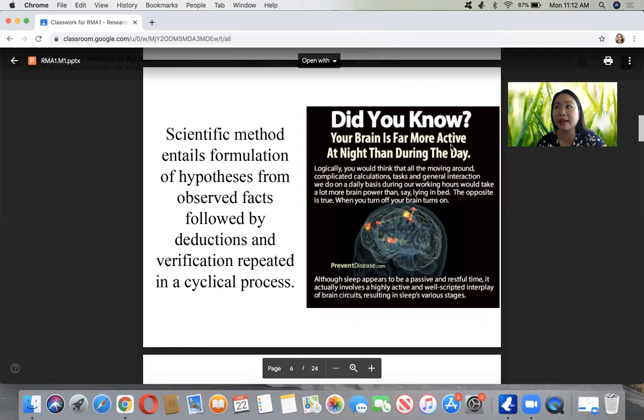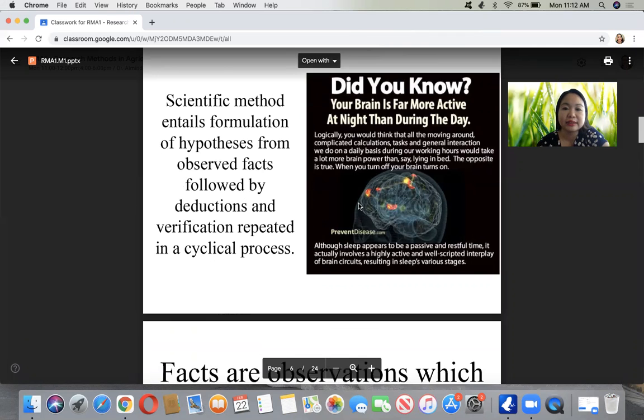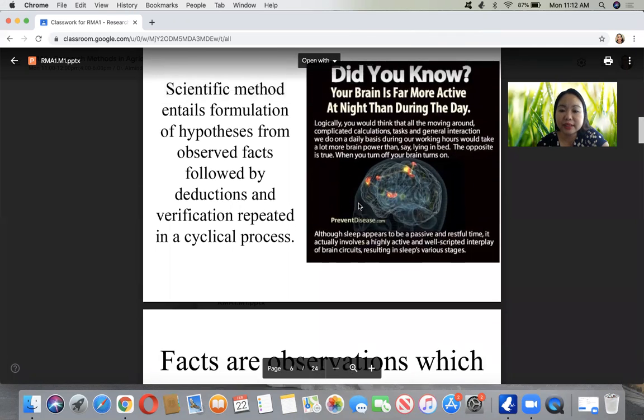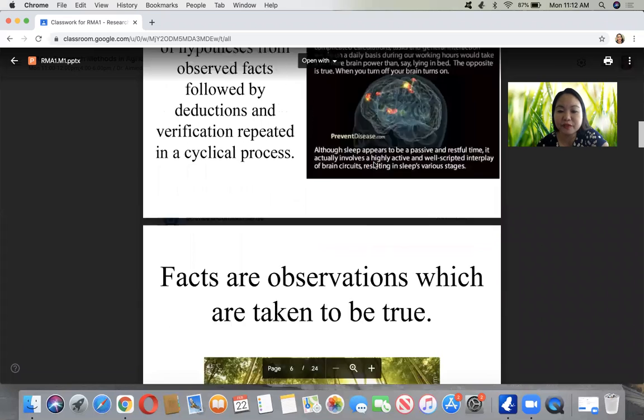Our daily lives are very open to our experiences, and when we sleep at night, it doesn't mean that our brain stops working. Actually it is very busy encoding what happened during the day. That is what is meant by this fact.